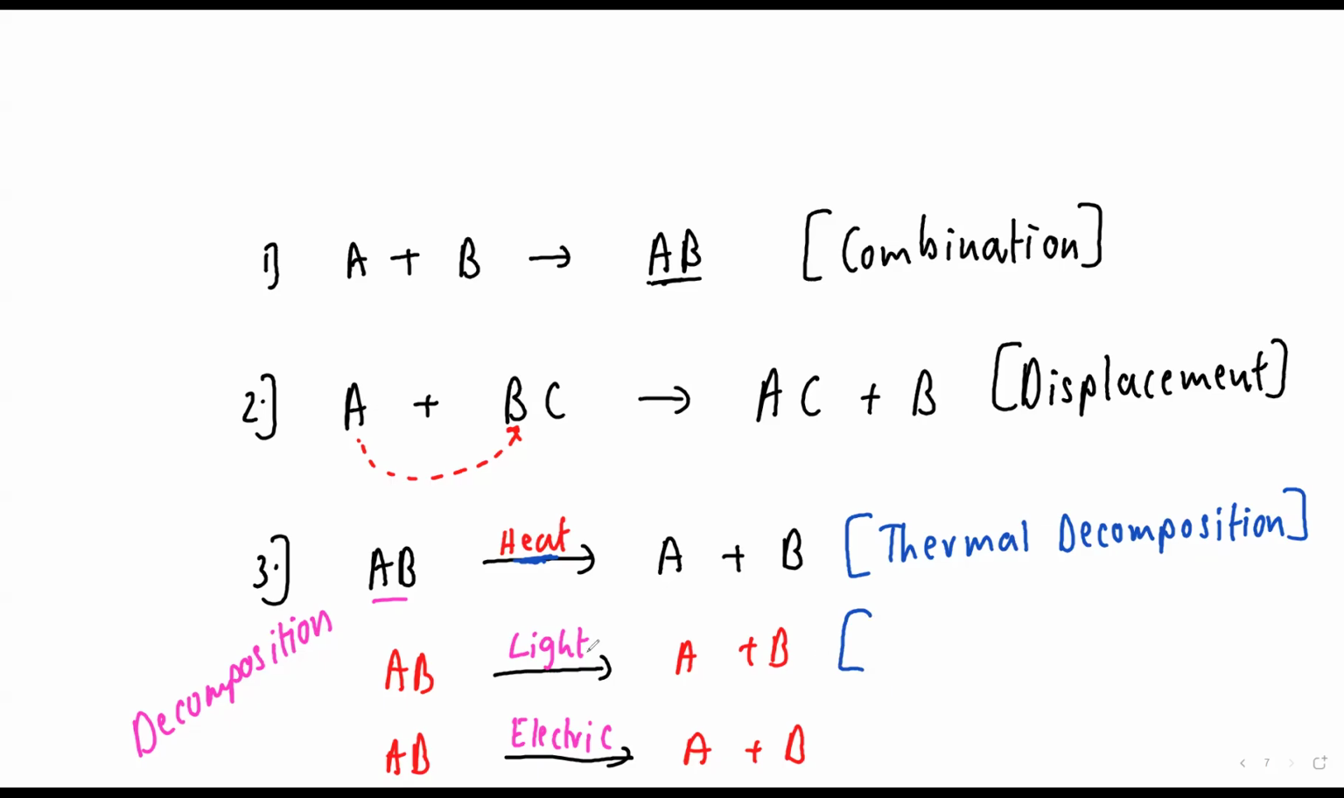If I do decomposition by passing light, then we call it photolysis or photolytic decomposition. Clear? If I pass electric current, then what will it be known as? Electrolysis or electrolytic decomposition. Very good. Double decomposition we'll do later on. Today we are going to try to cover only two, beta. We'll not be able to cover all. But I want you to be perfect in what type of question they will ask.